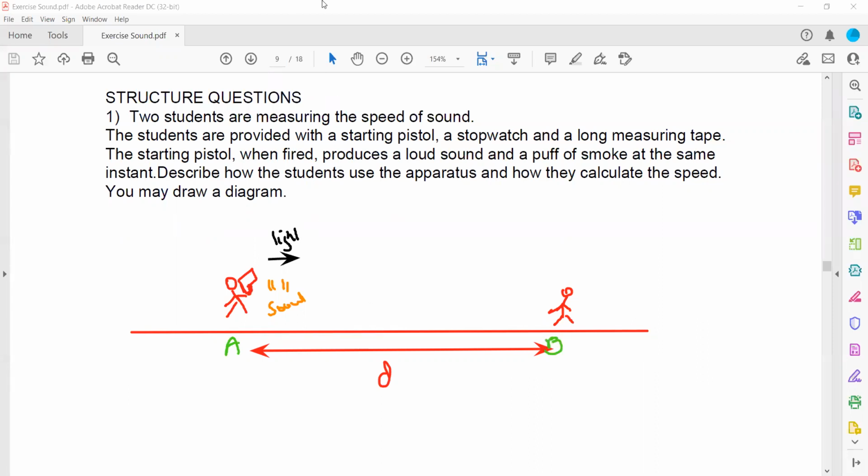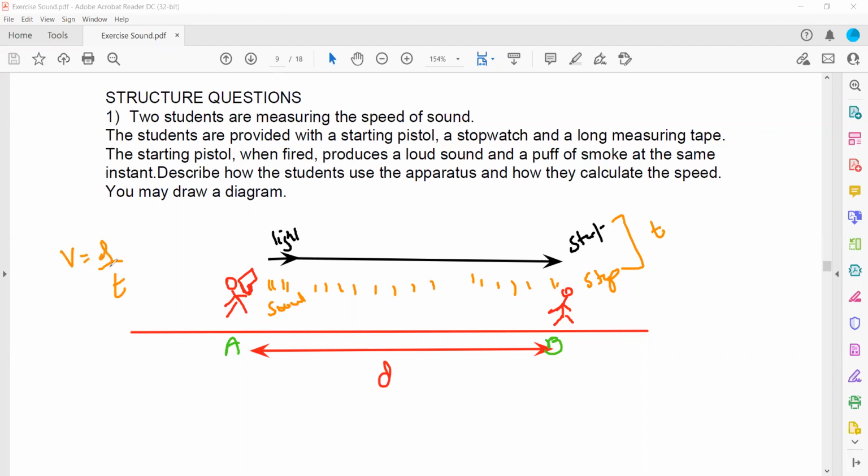So when a person at position B sees the flash, the light, the moment he sees the flash, he will start the timer. And the moment he hears the bang, as the sound reaches, he will stop the timer. So the time interval will be there. The distance is already measured, so we can use the formula speed is distance over time. We'll get the speed of sound in air.